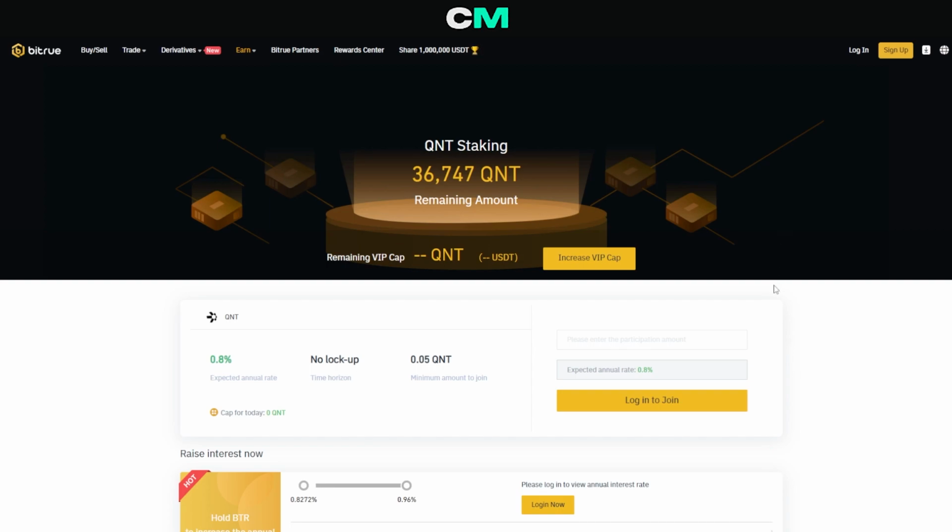Now, I want to clear up, out of total transparency, I am not even staking my Quant myself, simply because I'd rather keep it safe in cold storage rather than risk it on an exchange, right? And look, there's nothing against Bitrue. This is just in general with crypto exchanges. You always want to be safe, especially for a long-term investment like Quant. You'd rather keep it in cold storage instead of a crypto exchange, right? It's a long-term investment. You don't want to risk it for 0.8% APY. However, this is one of the options.